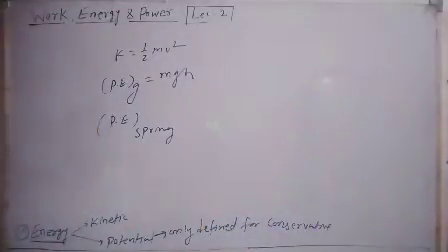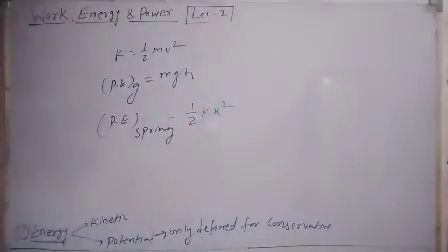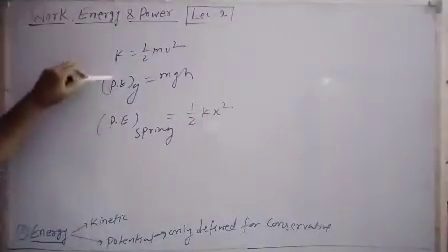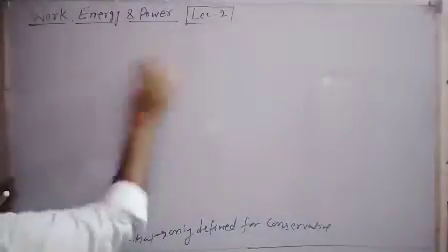Potential energy is not defined for non-conservative forces. Spring potential energy is half kx square, where x is the compression or elongation from the natural length of the spring. You can easily derive these two formulas; you would have derived them in your 9th class. So you just have to remember these two formulas.